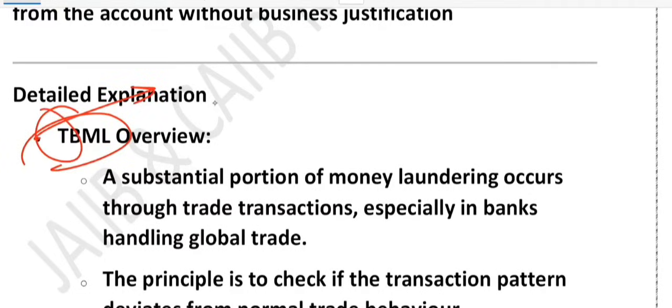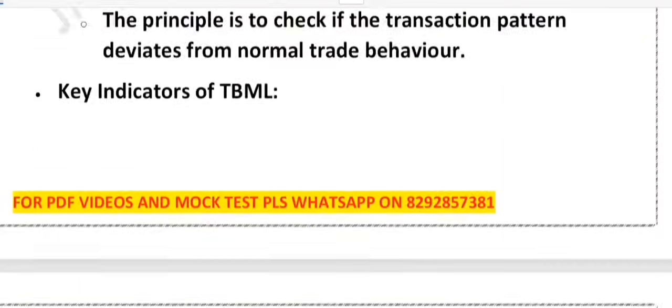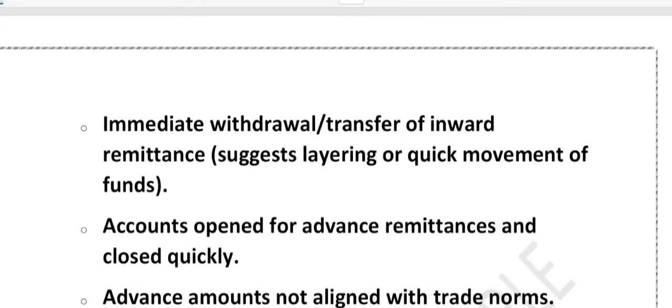The first T stands for trade. You are using trade transactions. Why are you using trade transactions? To hide the illegal money. What are the main indicators of TBML? Here you can see, first of all, quick, immediate withdrawal. This is one indicator. Then we have transfer of inward remittance.